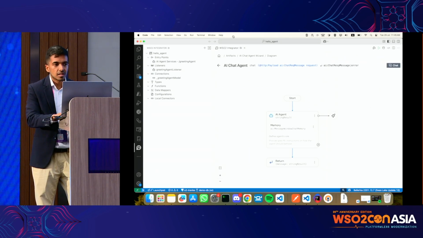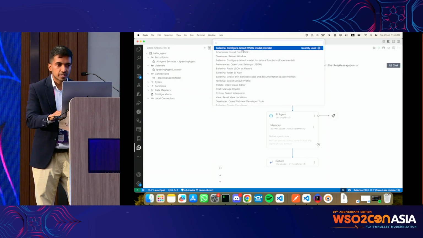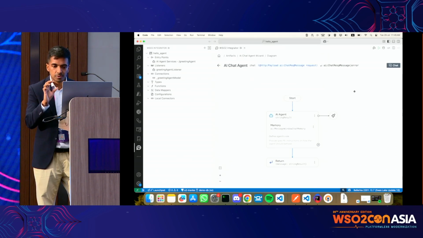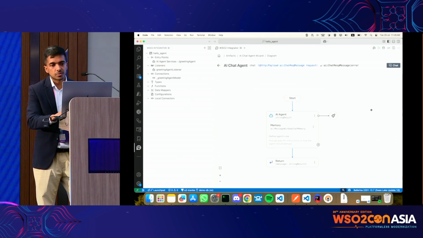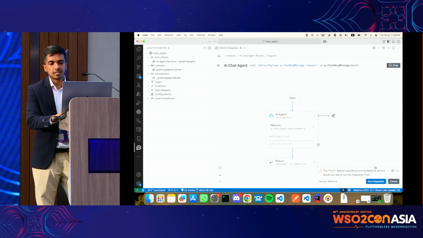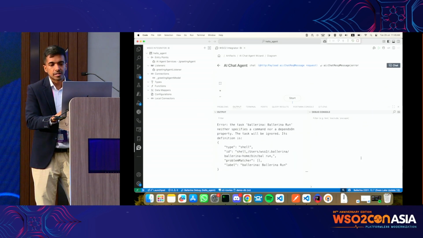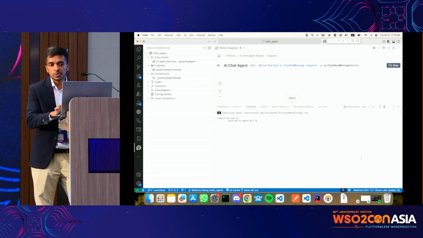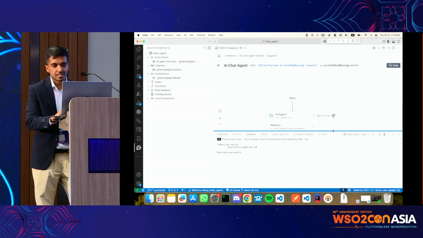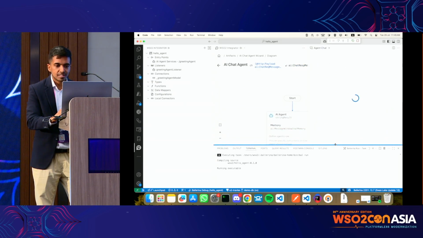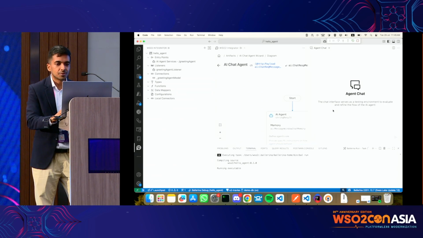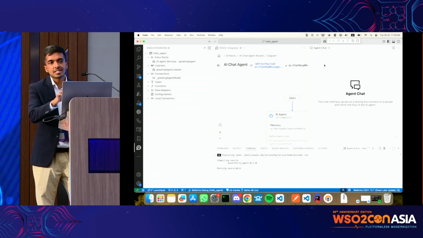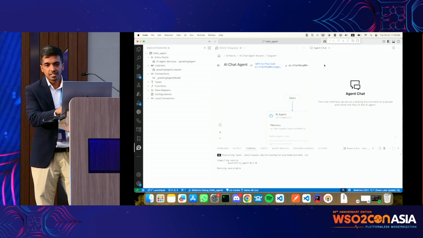So I need to execute this particular command to generate the tokens which we require, right? Once that's out of the way, all we have to do is click on this chat icon, and then you can click run integration. What this will do is run our application, and you will see a surprise here in a bit. So now you see, right? We have this agent chat window up and running on the side.